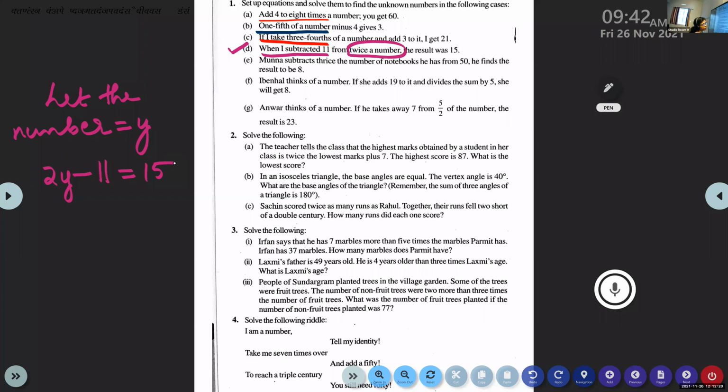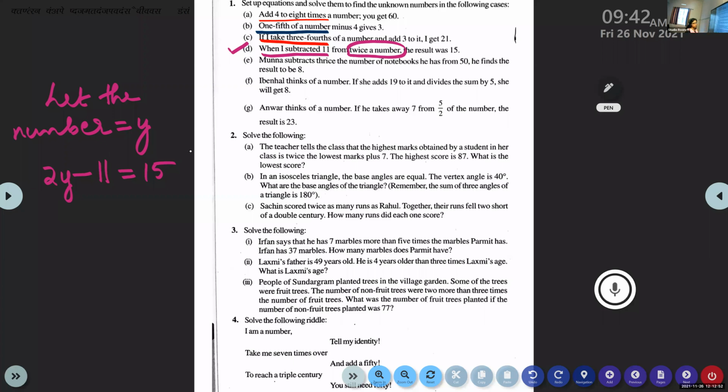See which number is lying separately. You should not be late, you will not understand anything in this chapter if you are late. See the number which is standing alone. 2y is 2 multiplied by y, so we cannot transpose this. We will take this one to the right side.